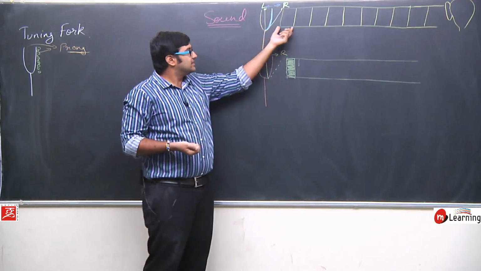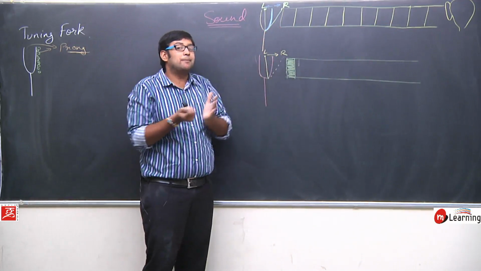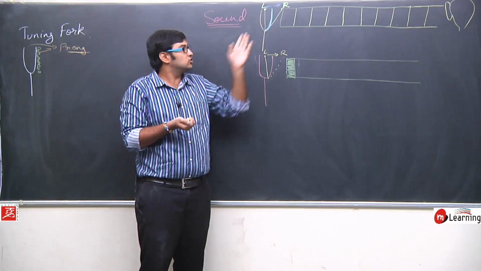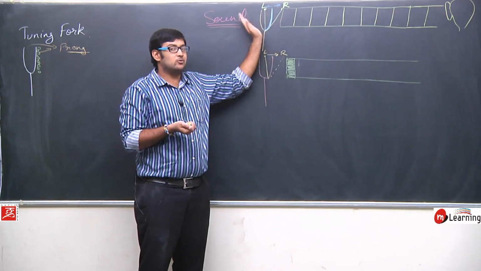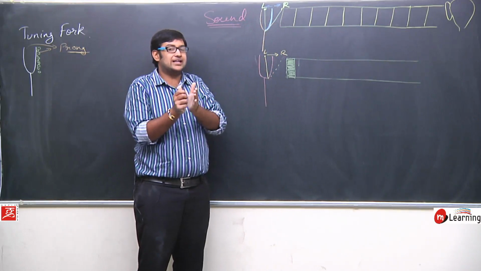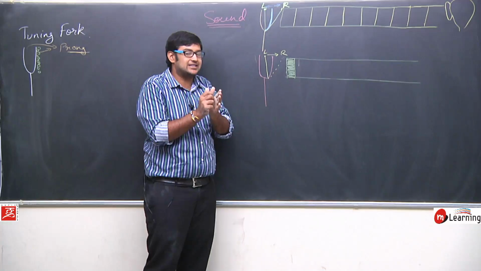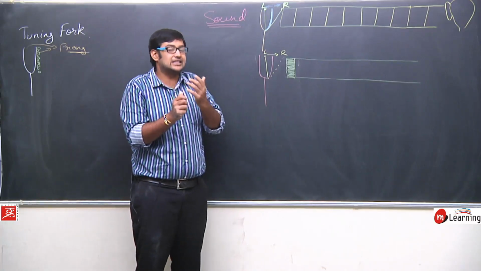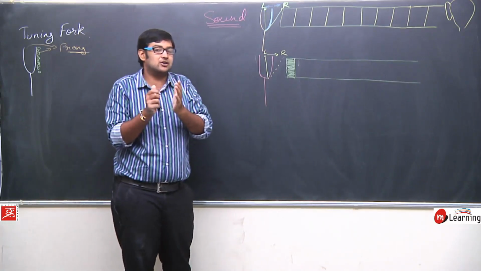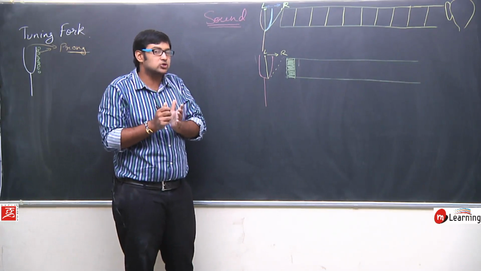That means this layer will become compressed. Okay, just assume this as a sponge. When you push a sponge like this, what happens? The sponge compresses and its density increases. Okay, the particles of that sponge come close to each other.